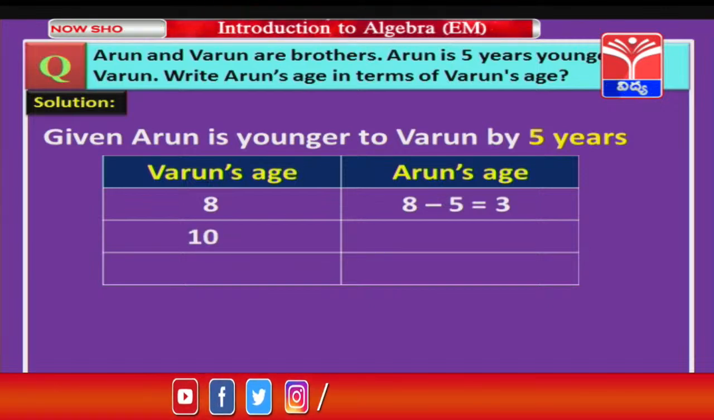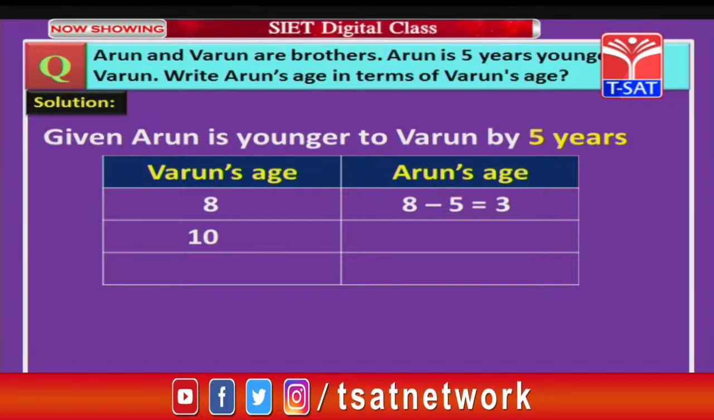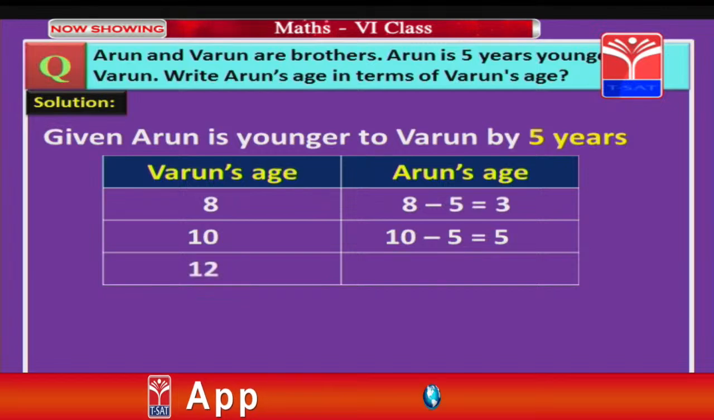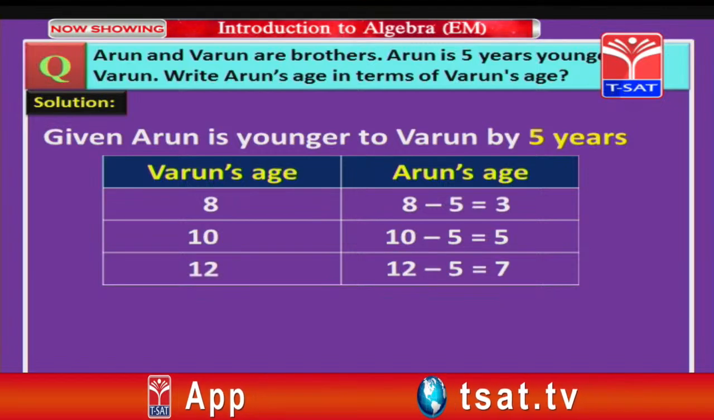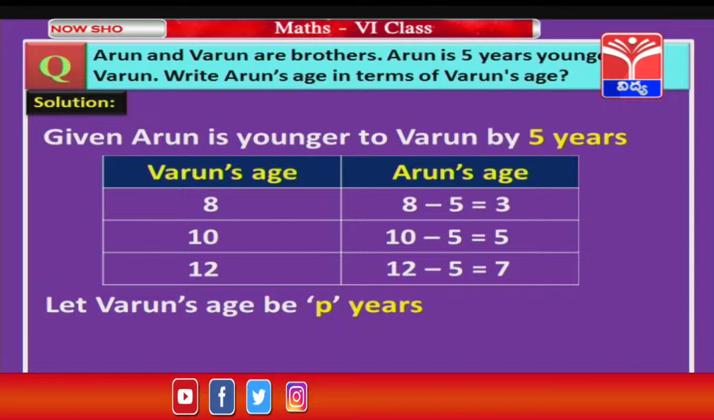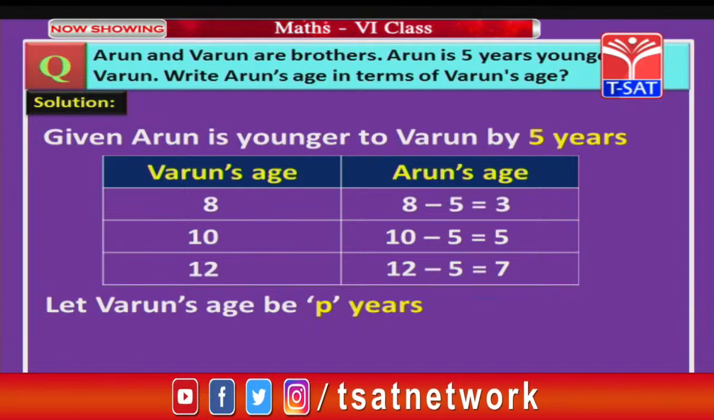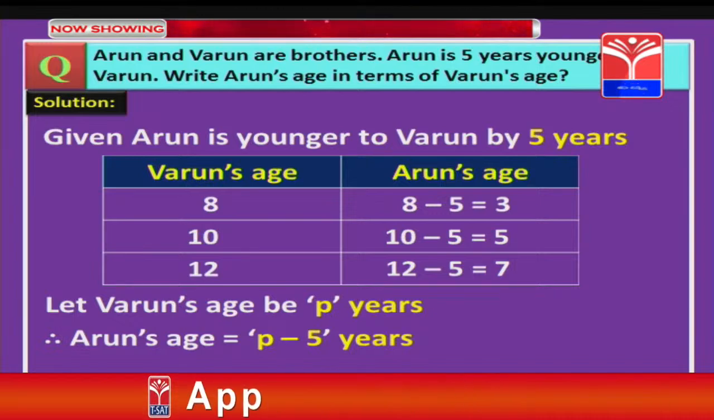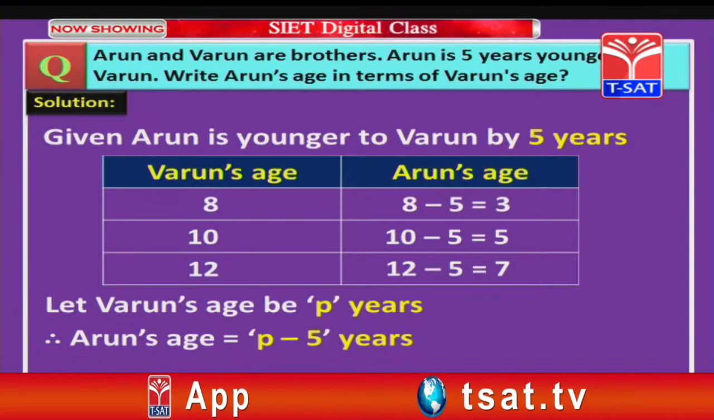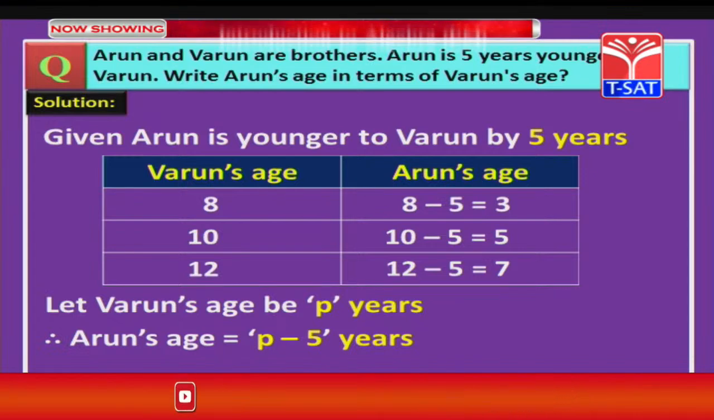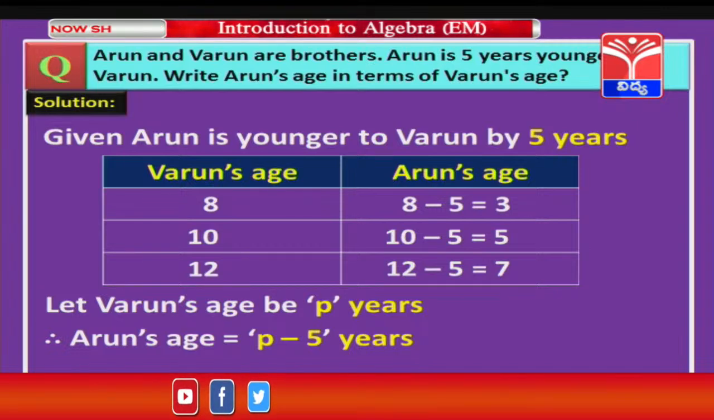Suppose Varun is 10, what is the age of Arun, children? Yes, 10 minus 5, which is equal to 5. If Varun's age is 12 years, then what is Arun's age? Yes, you are right once again, 12 minus 5, that is 7. Now I am going to assume the age of Varun as some p years, where p is a variable. Now what will be Arun's age, children? You are right once again. Arun's age will be p minus 5 years. Let us move on to our next problem.